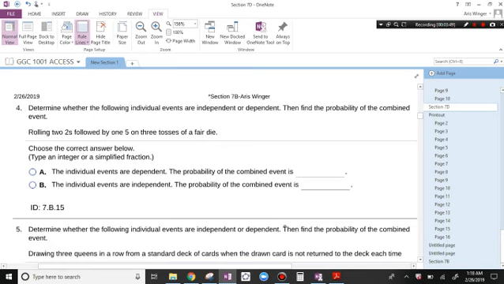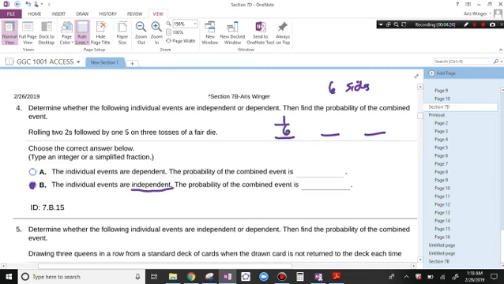Determine whether the following events are independent or dependent, then find the probability of the combined event. Rolling 2 2s followed by 1 5 on 3 tosses of a fair die. A fair die has 6 sides. When you roll the die once, it doesn't impact what happens when you roll it again. So these events are definitely independent. And now you're going to roll it 3 times, it looks like. 1, 2, 3. You're going to roll a 2.